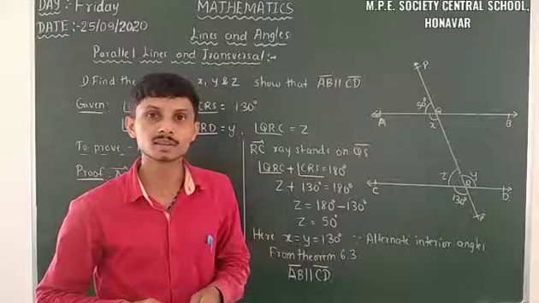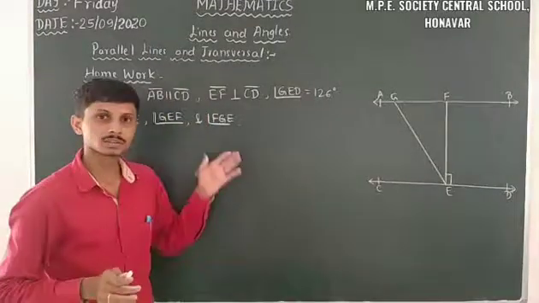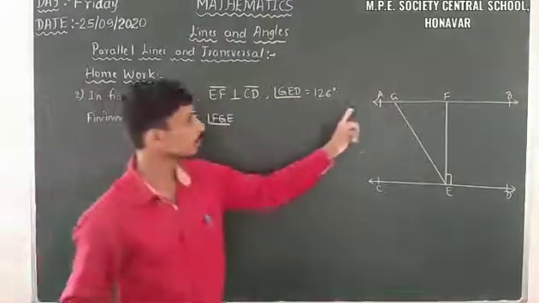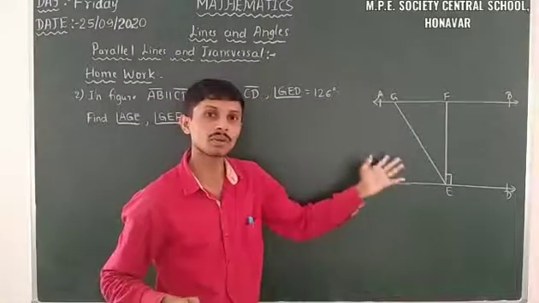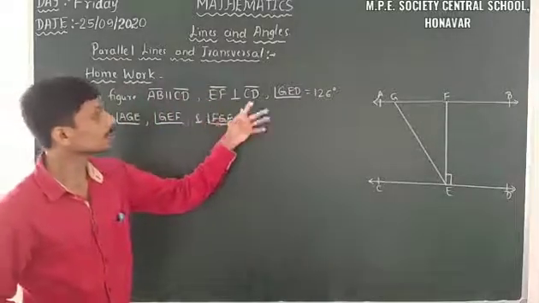So let us take some homework. Yes, let us take one homework. The homework tells us that in the figure AB is parallel to CD. Here those two lines AB and CD are parallel lines. EF is perpendicular to CD.